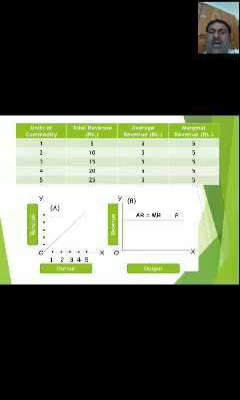Now we join all these points. 1 unit of commodity output is 5 units of revenue, so 2 units 10, 3 units 15, 4 units 20, 5 units 25. Joining all these points, we get a left to right upward sloping total revenue line. It is a straight line, left to right upward sloping, starting from the origin.